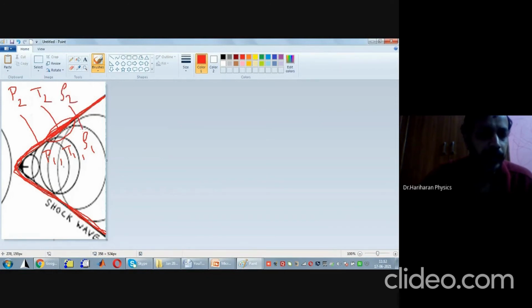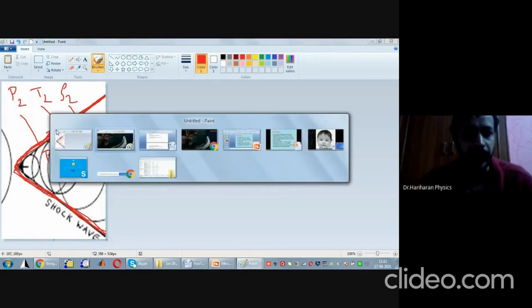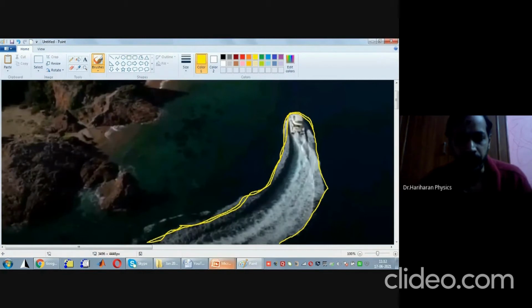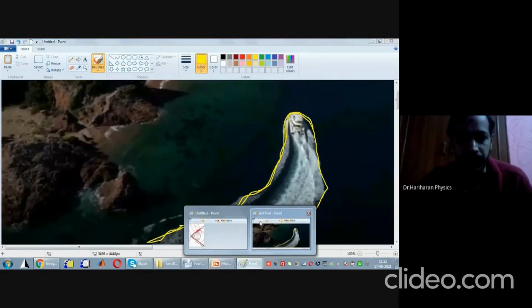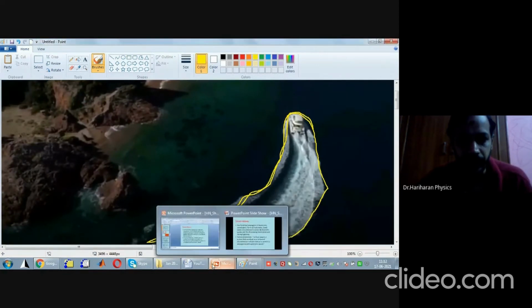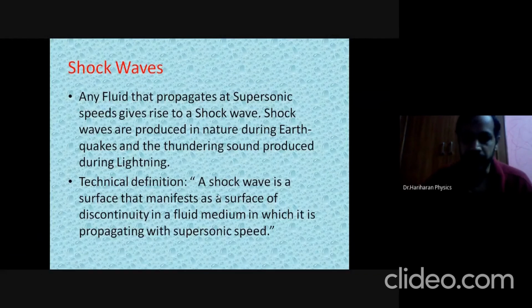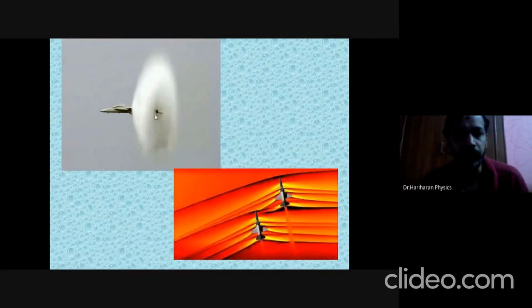I'll put it in simple words. In this region, the density, temperature and pressure of the gas are going to be very high. Okay, so this is done. Next, let us move on to how shock waves are produced in nature. This is what I showed in the previous class also. If a jet is moving, then the shock waves are produced behind the object.